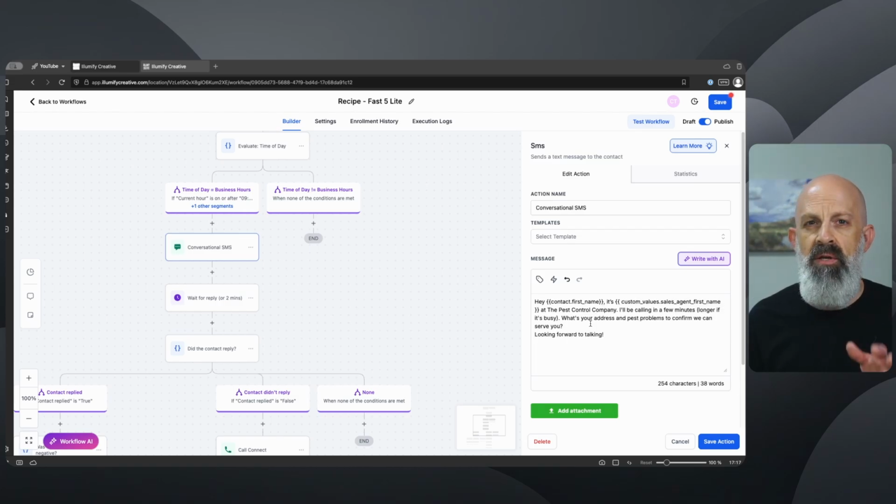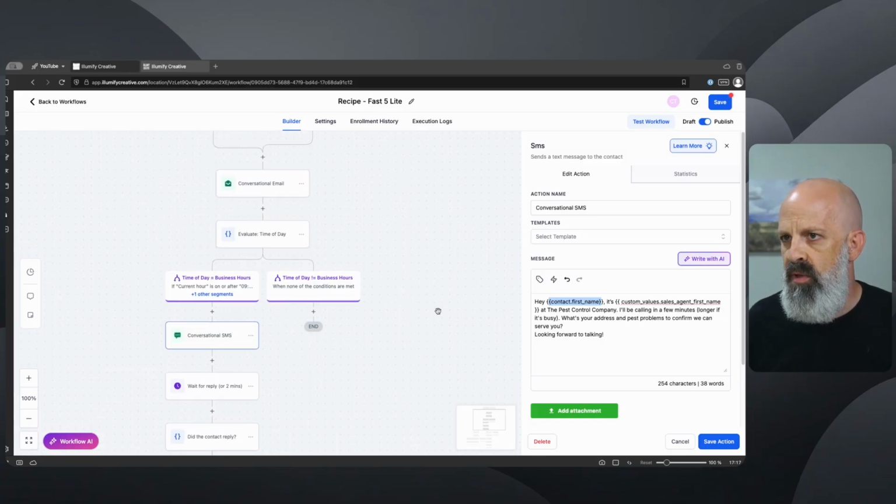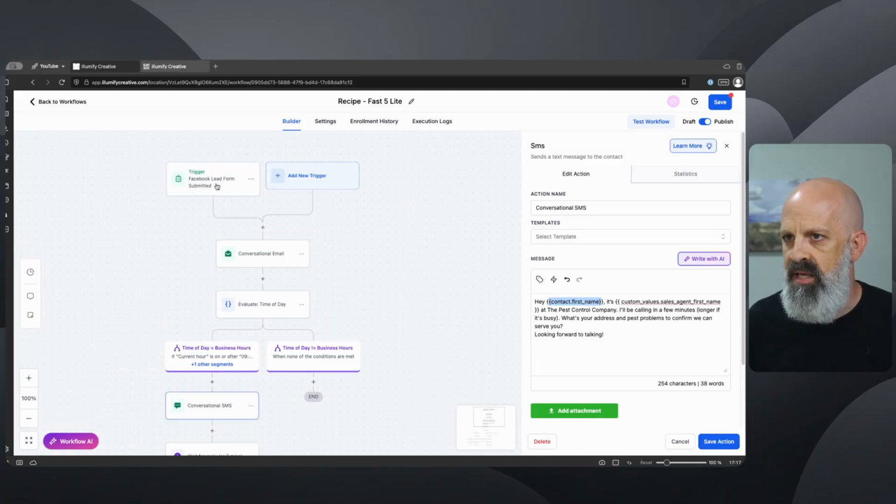All right, so here's my text using some merge fields or values, custom values, standard values, whatever you want to call them, and custom fields. So here's the first name. We're going to automatically pull in their first name, assuming that we will have collected it up here in the form, which is normal. And this is using a custom value. This is the salesperson's name.